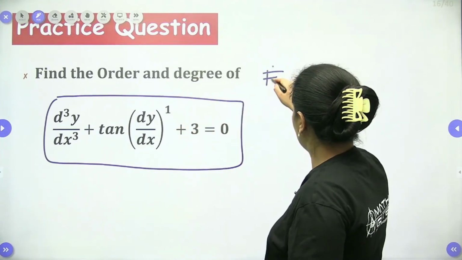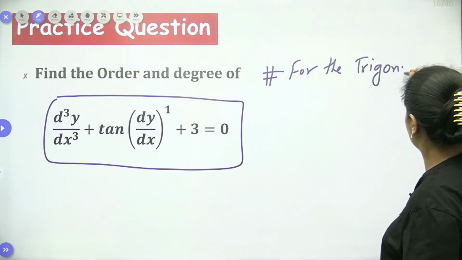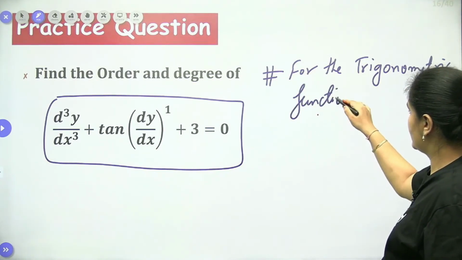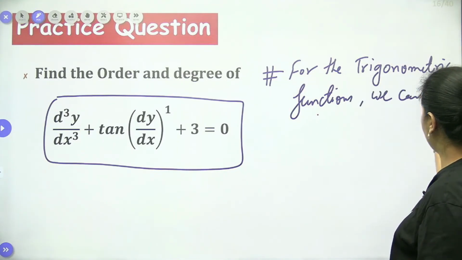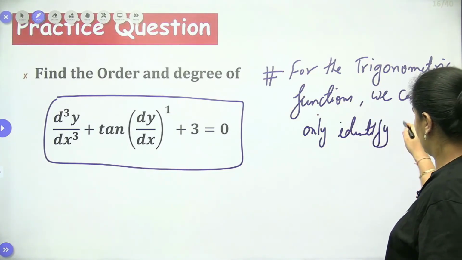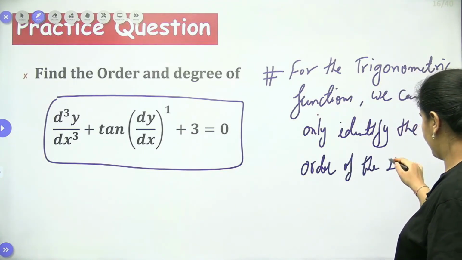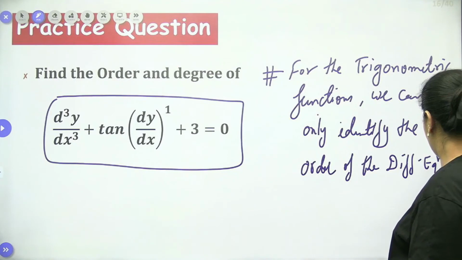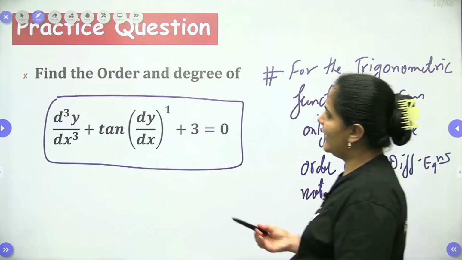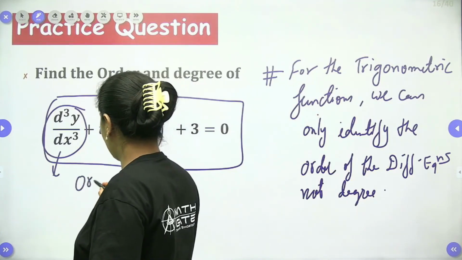So you can say that for trigonometric functions we can only identify the order of the differential equation, not the degree. Here the order will be 3 because the highest derivative has order 3 only.